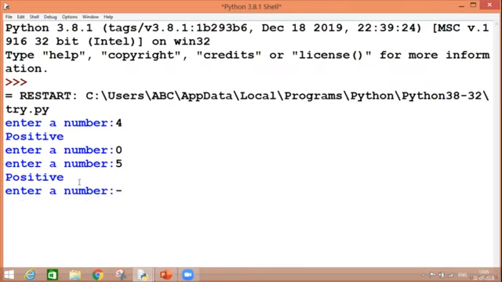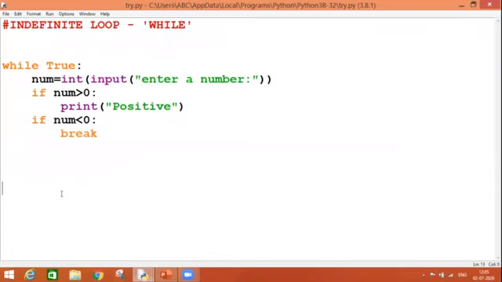But if I enter any negative number, then it will break. That means the while loop is broken down, and your break keyword has thrown you out from the loop. And finally, there is nothing to be printed onto the screen, as we have not given any statement to be printed once we come out from the loop.